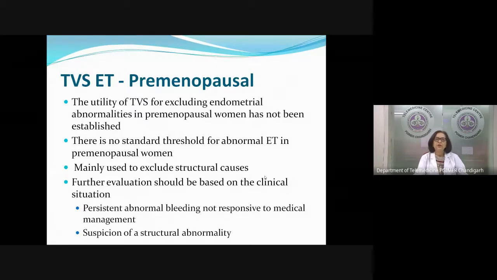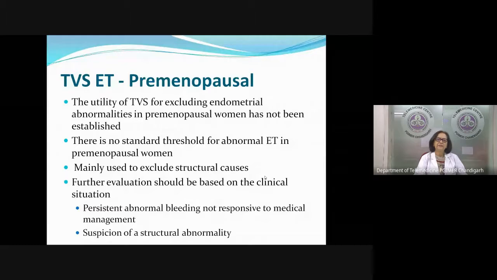So in premenopausal women, the role of ultrasound is mainly to exclude structural causes, a polyp, a fibroid, or adenomyoma, which are common causes in premenopausal women. So in premenopausal women, it is used so that further evaluation will be based on the clinical situation.